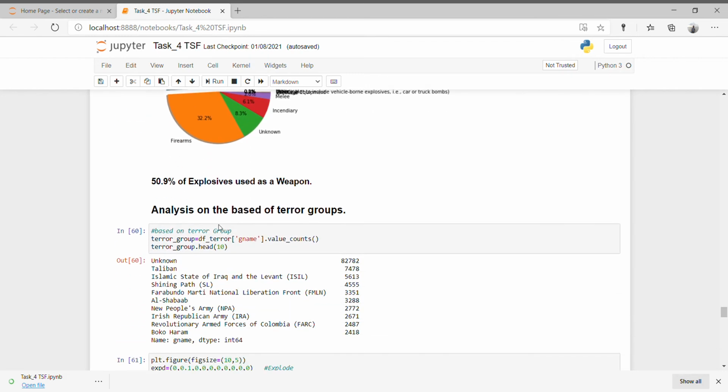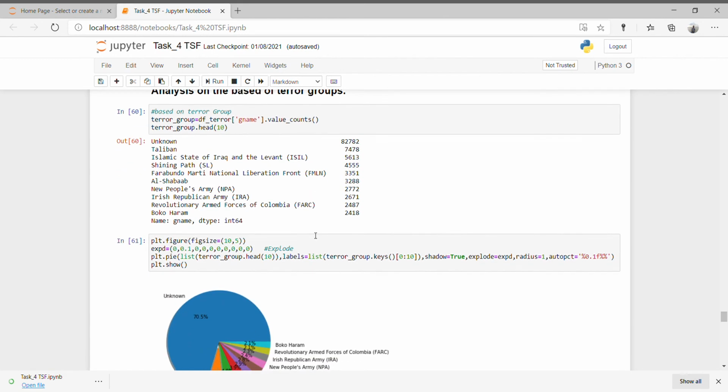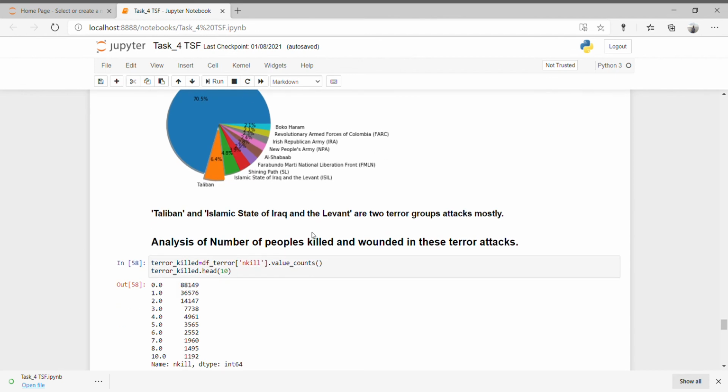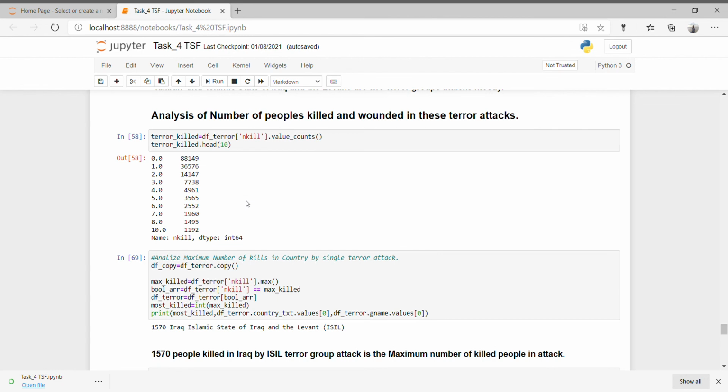Next we analyze which terror group carried out the maximum number of terror attacks. The maximum are unknown, not known. Then the Taliban and the Islamic State of Iraq and Levant carried out the maximum number of terror attacks. Here is the graphical representation, a pie chart. Then we analyze the number of people killed and wounded in terror attacks.